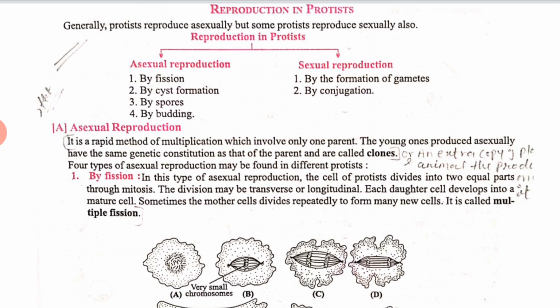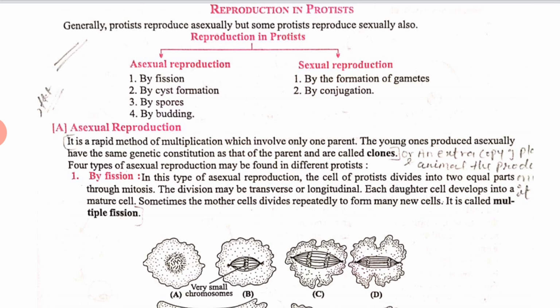It is a rapid method of multiplication which involves only one parent, means a single parent plays a role. The young ones produced asexually have the same genetic constitution as that of the parents, and are called clones. A clone means an exact copy of a plant or animal that is produced only from its own cells. So that is a clone. Now, we have four types of asexual reproduction, and we'll start with fission.